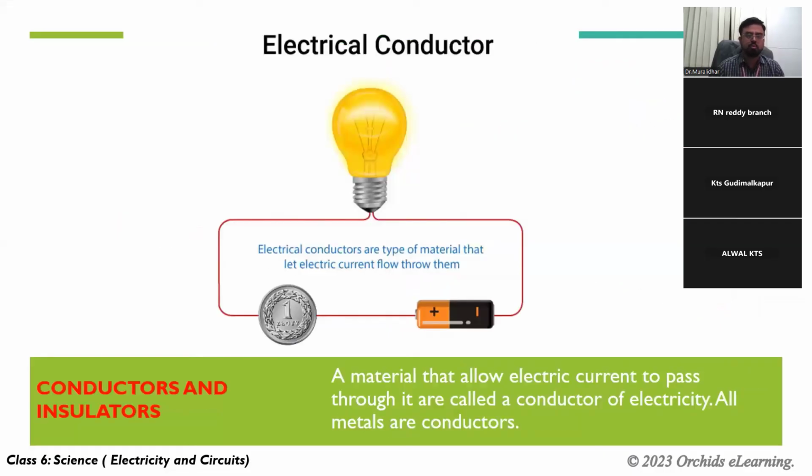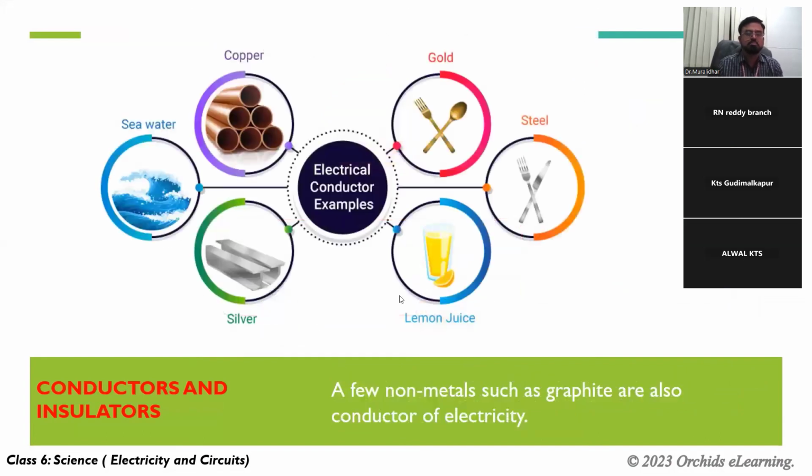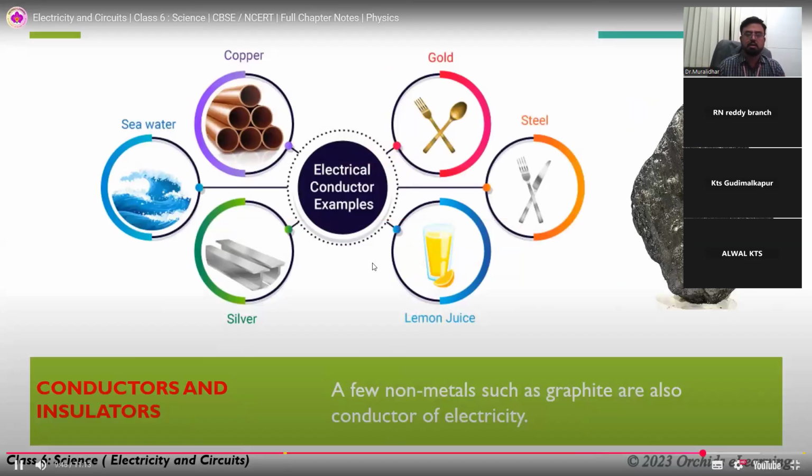Conductors and insulators: already we have seen. A material that allows electric current to pass through it is called a conductor of electricity. All metals are conductors. A few non-metals such as graphite are also conductors. See, copper, gold, steel, lemon juice. You can produce current from lemon juice also. Silver, and seawater, because it contains salt. All these are electric conductors.